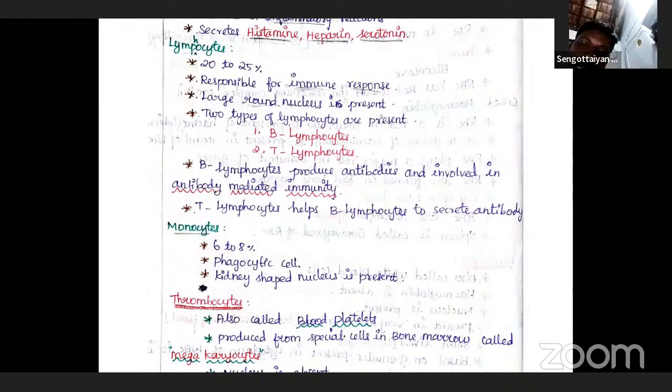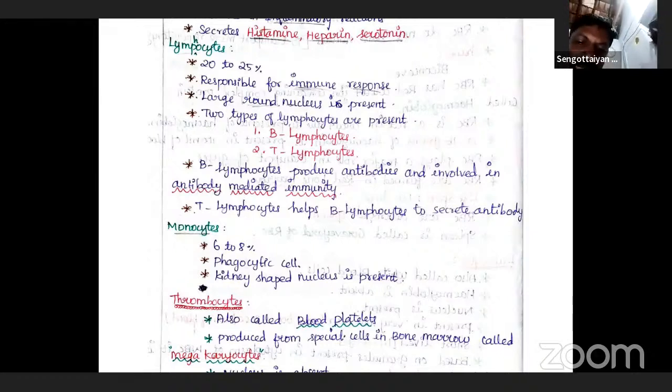They are special cells of bone marrow. The blood normally consists of 1,50,000 to 3,50,000 platelets per cubic millimeter.